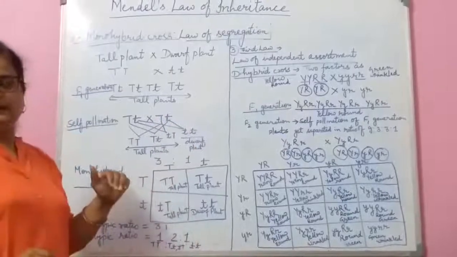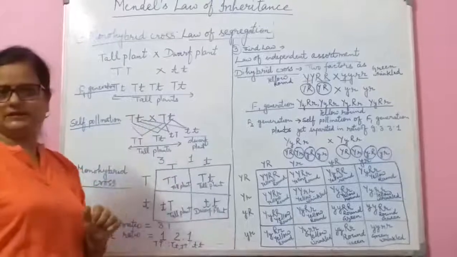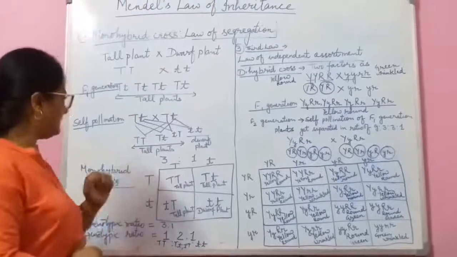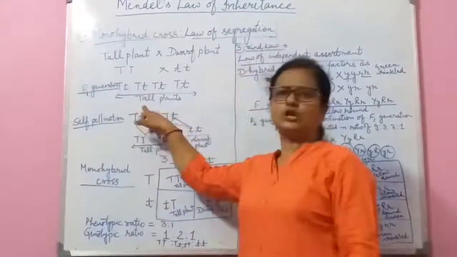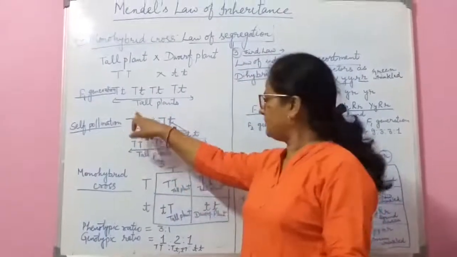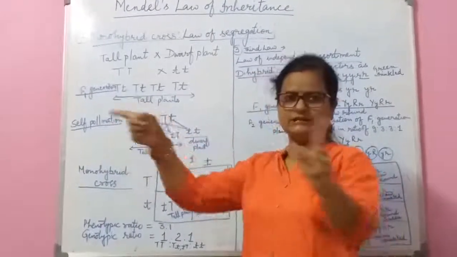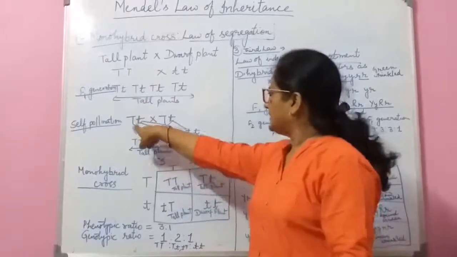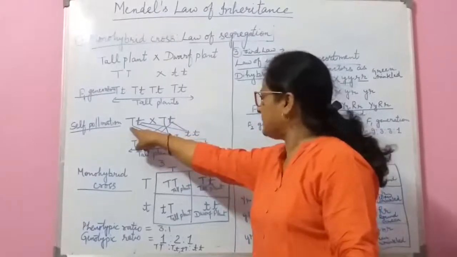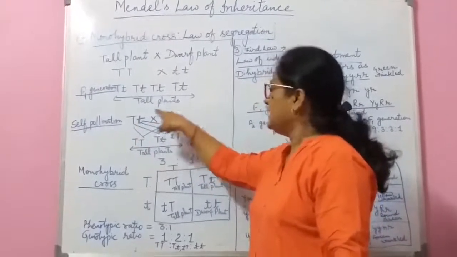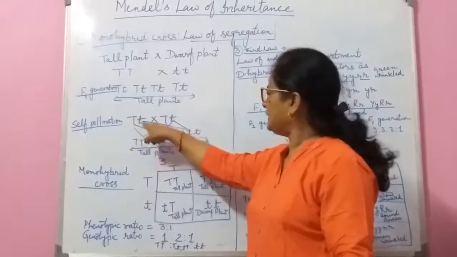Now he thought, if I cross these tall plants together, what will I find? Then he crossed these tall plants together, means he made them self-pollinated. Self-pollinated means self-crossed. Capital T and small t, capital T and small t. This is the genotypic makeup of the tall plants in the F1 generation, capital T and small t.